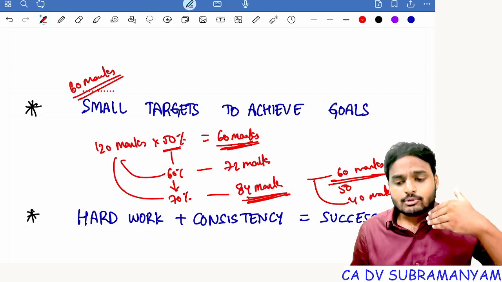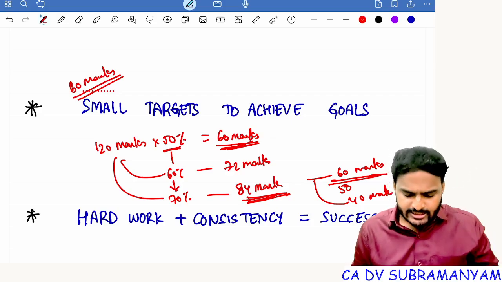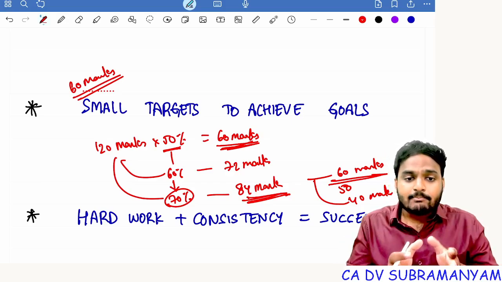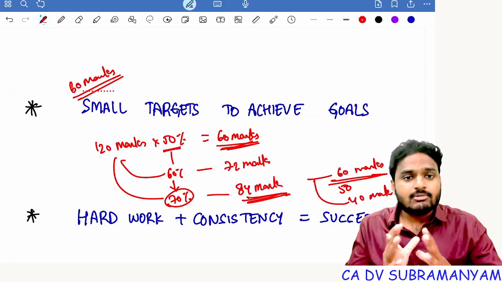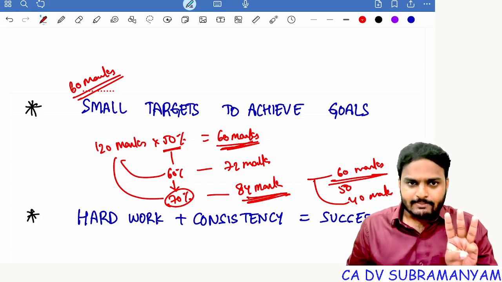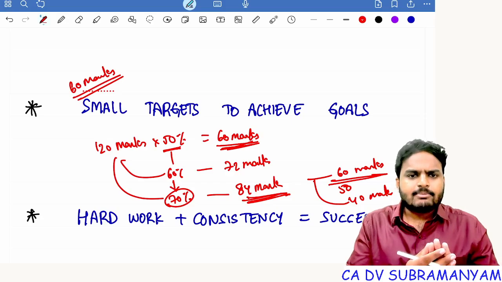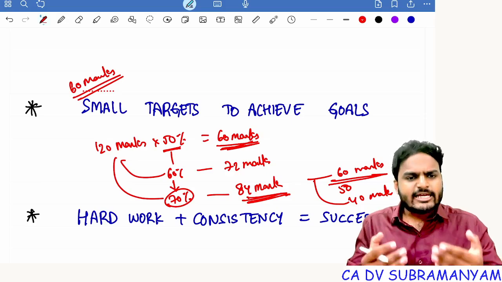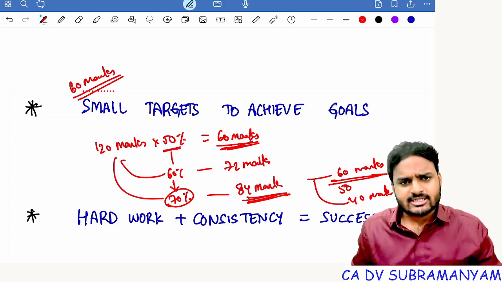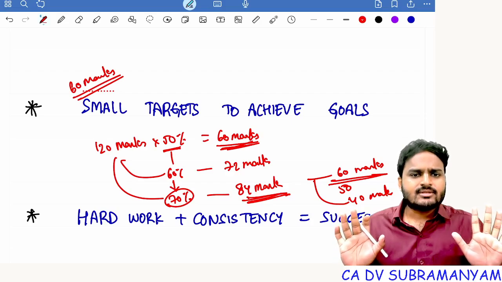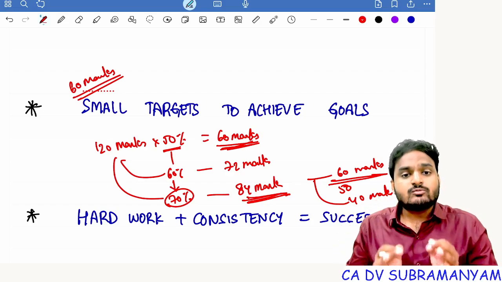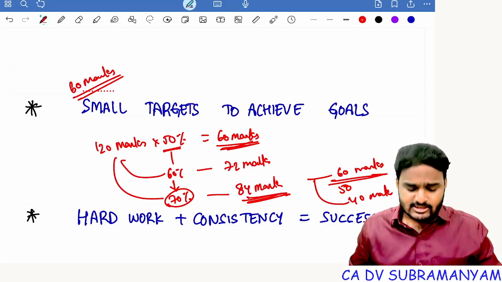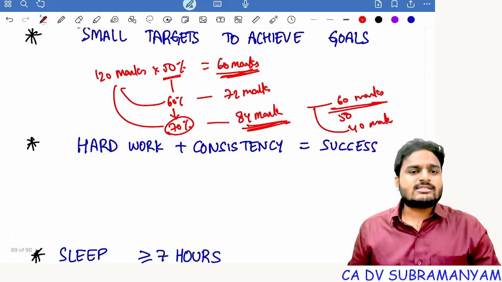Even if you are having more time, sir, then increase this 70% of the syllabus to 80, 90 with respect to the papers which you are very comfortable with. Suppose 3 problematic papers are there. In those 3 problematic papers, instead of covering 70% of the syllabus, increase it to 85%, increase it to 90%. That's it. So definitely you can achieve exemption in each and every paper. Just trust the process.